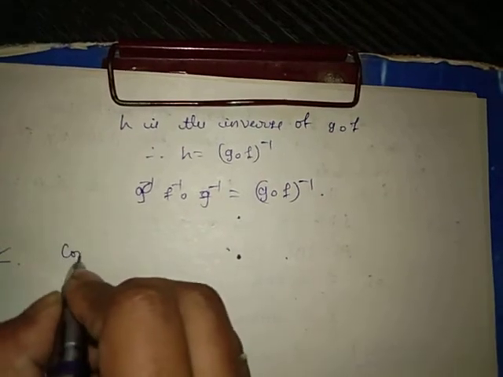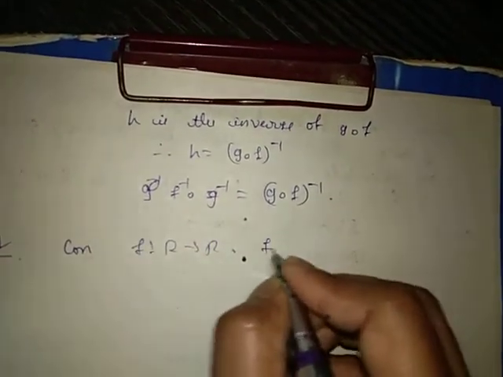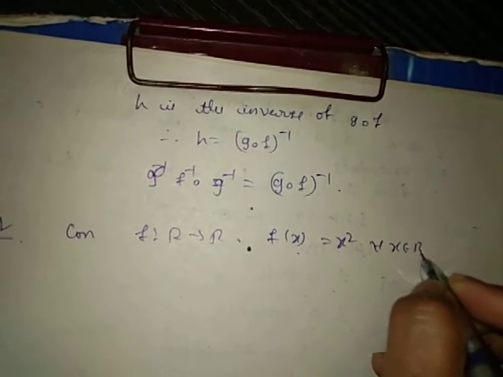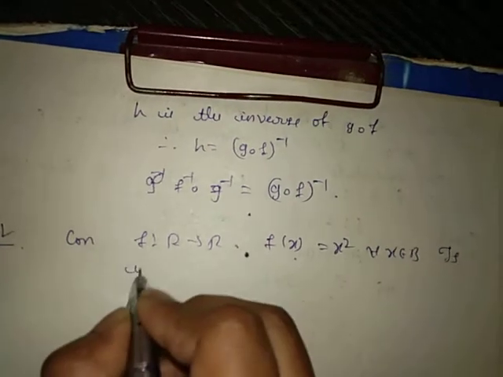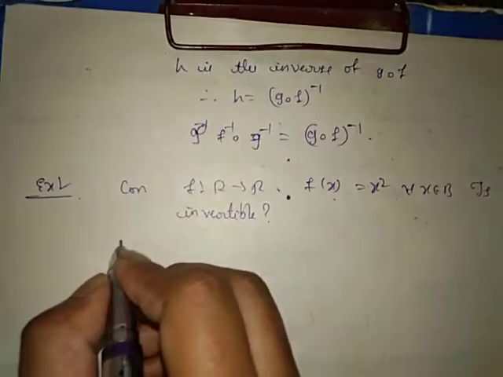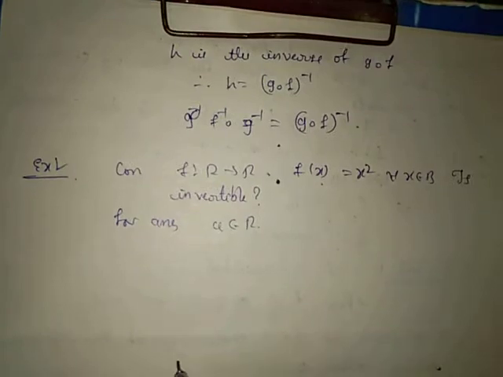Now consider an example. Consider a function f from R to R that is defined by f of x equal to x square for all x belongs to R. Is f invertible?